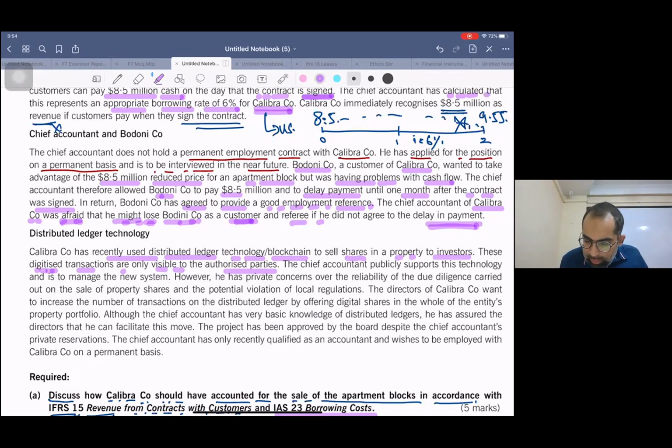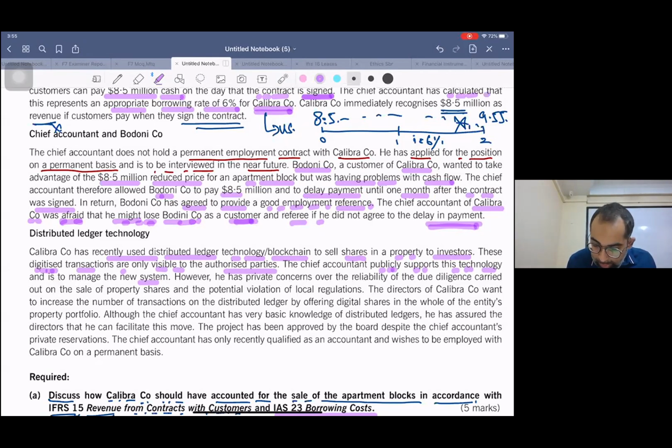One issue. The chief accountant publicly supports this technology and is to manage the new system. Now, this new accountant took the responsibility of this whole blockchain thing, right? And he has publicly supported that yes, it's a great thing. Investors, please come and do transactions with this. In public, he has supported.